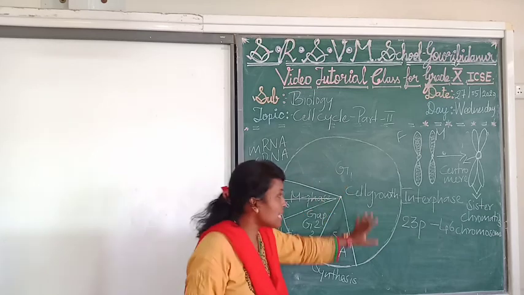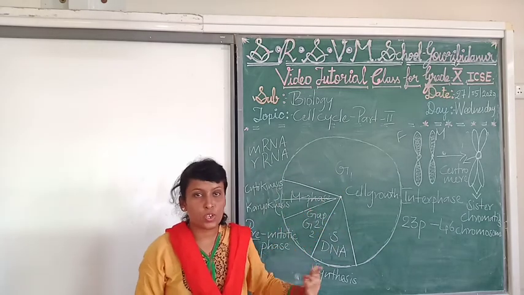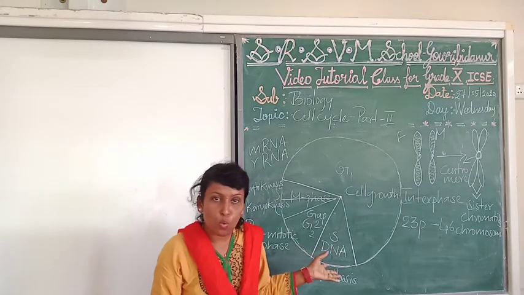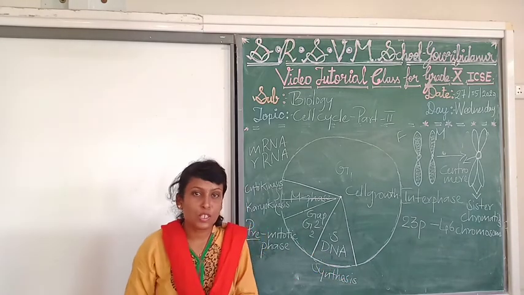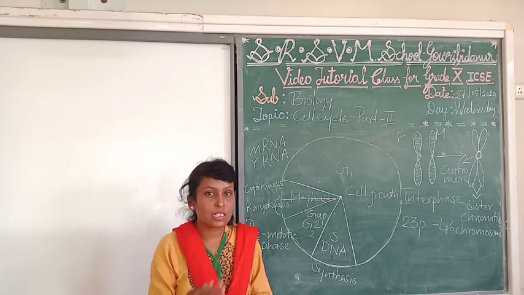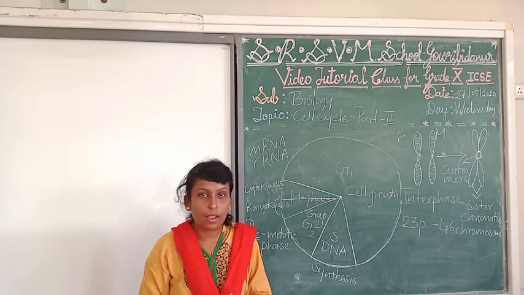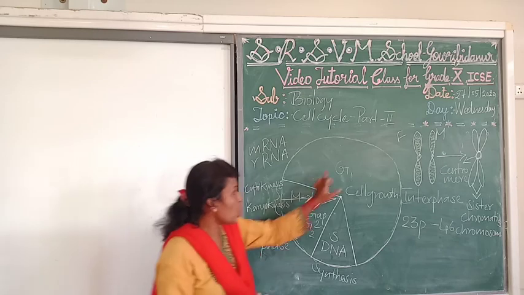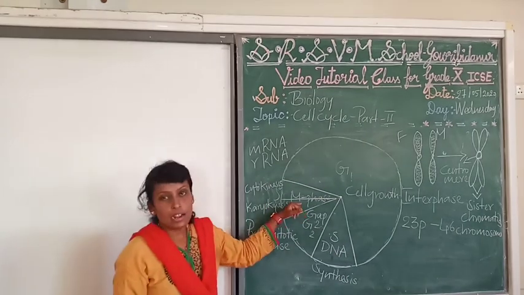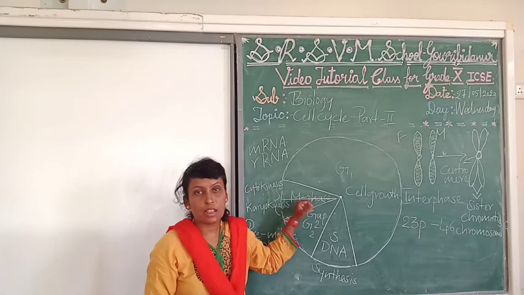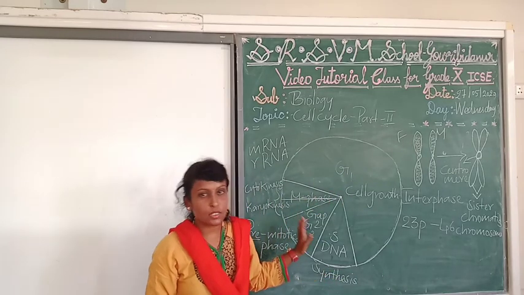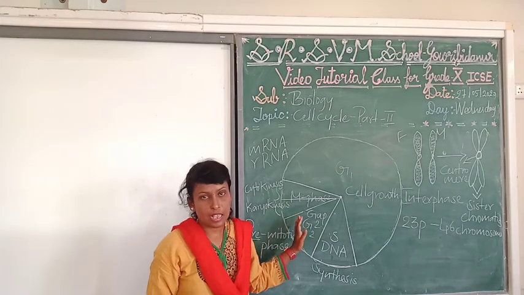When we come to the cell cycle, you may get questions on the G1 phase, S phase, G2 phase, or they may ask you what is interphase, or what is cell cycle. As we discussed yesterday, what is cell cycle? The sequence of events that occurs from cell formation to cell division is called the cell cycle.